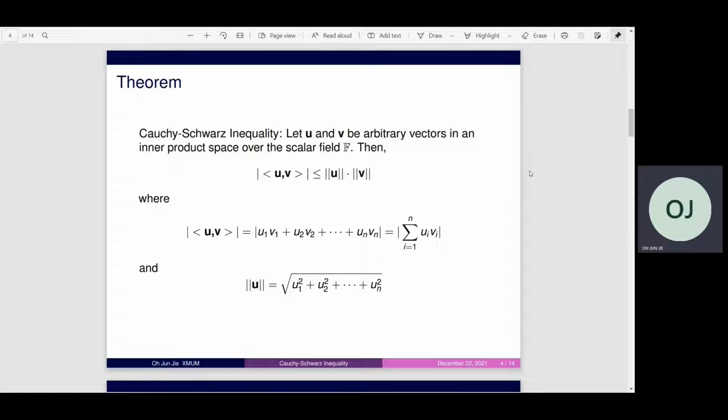The inner product of u and v is equal to the sum of ui vi from i equals 1 to n. And the norm of u is equal to the square root of the sum of ui squared from i equals 1 to n.